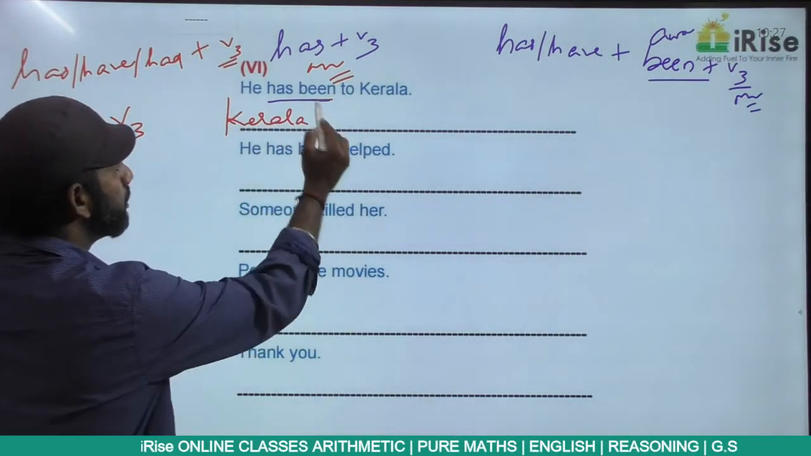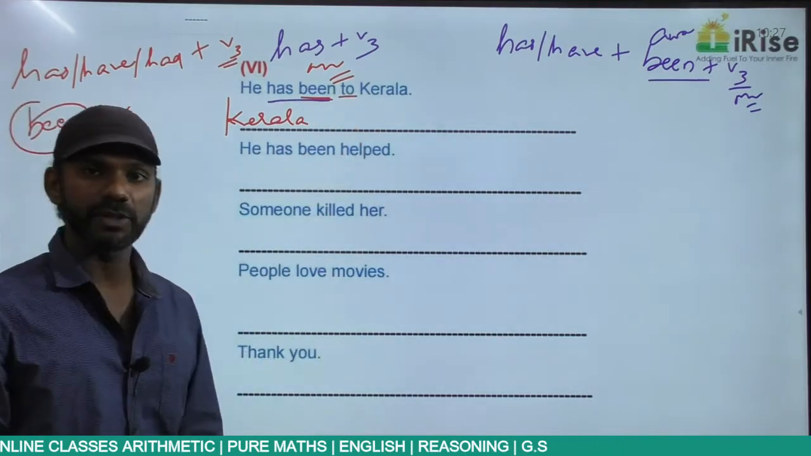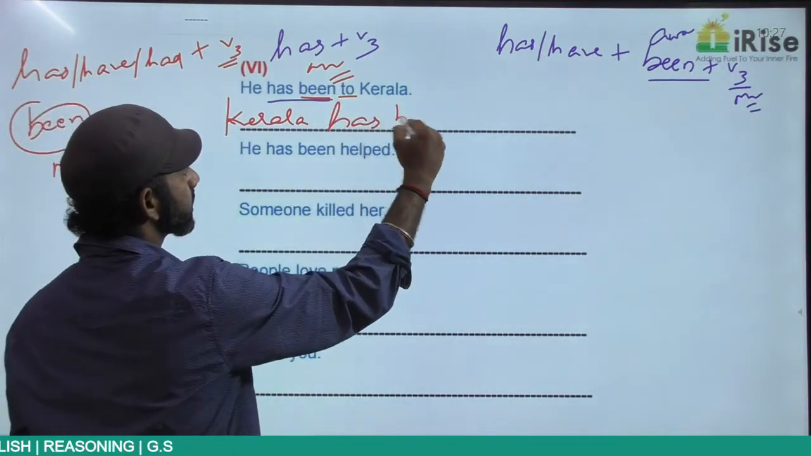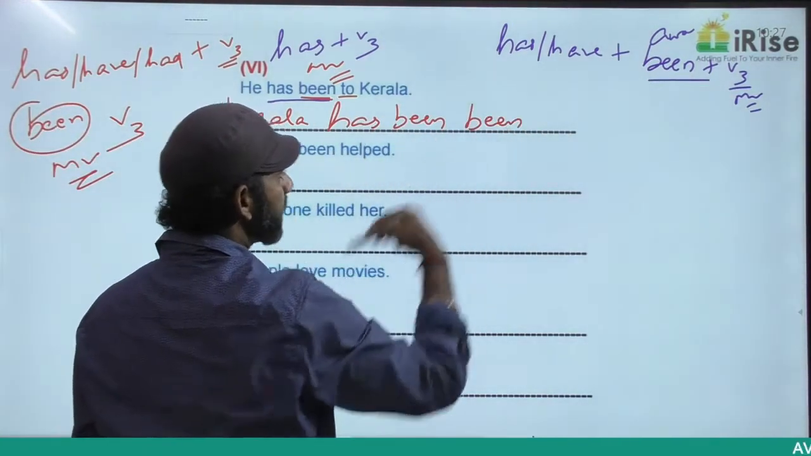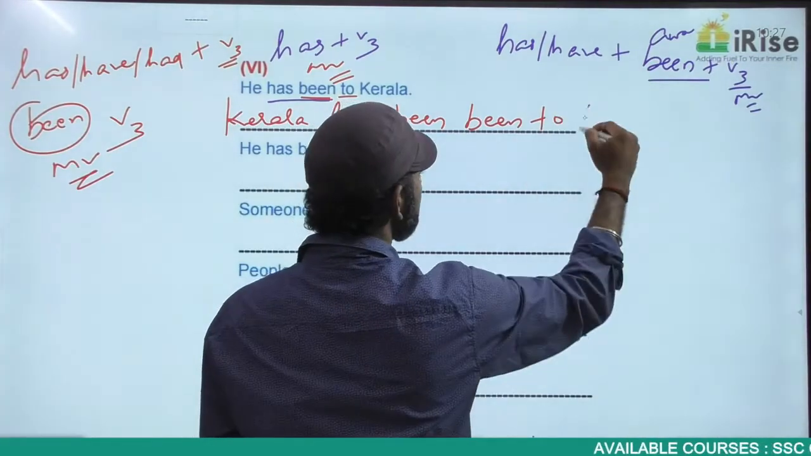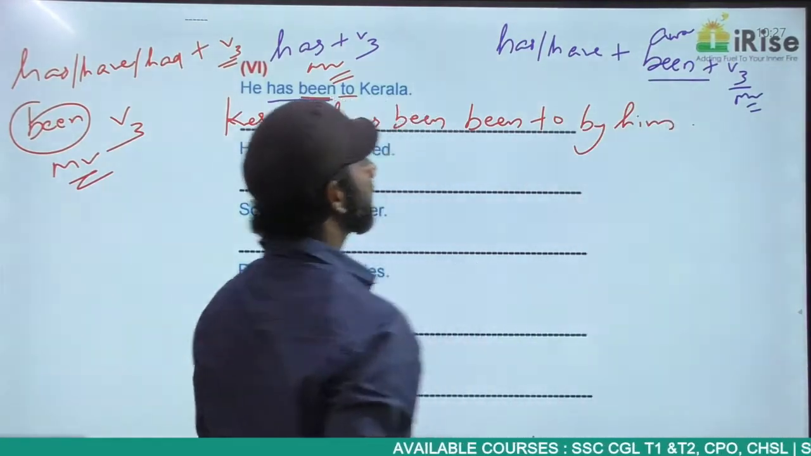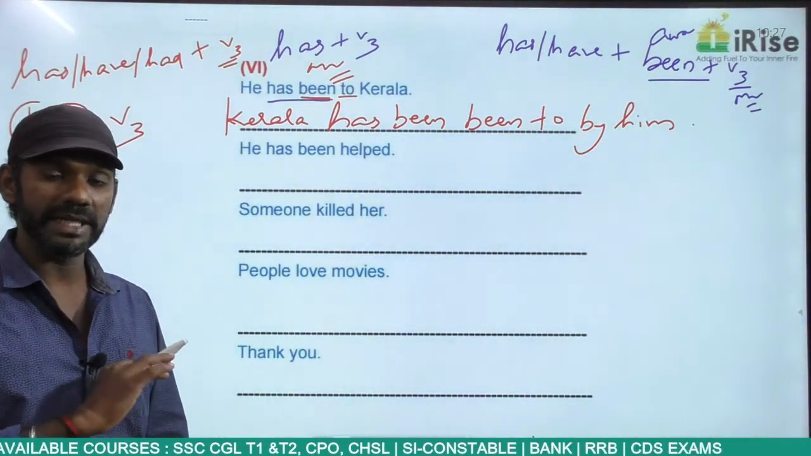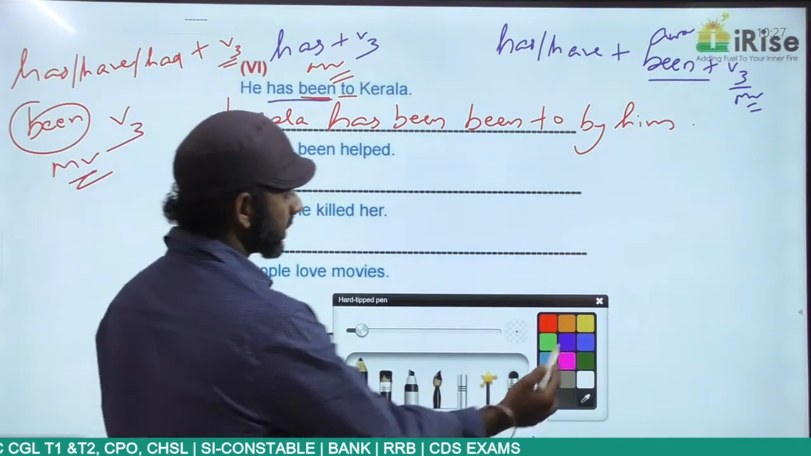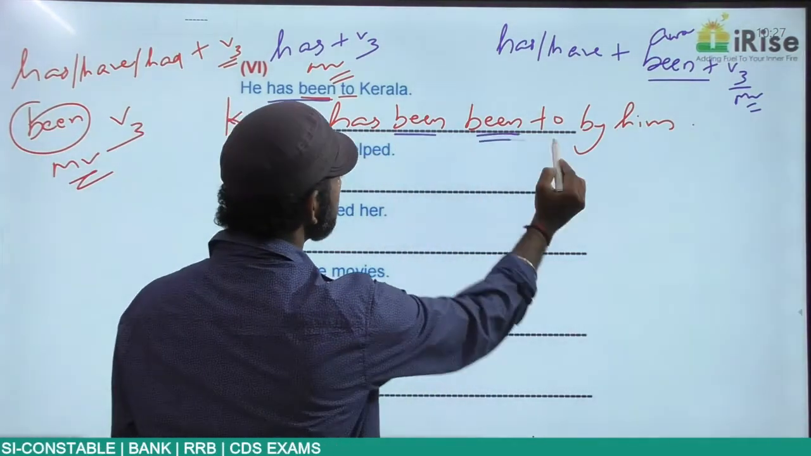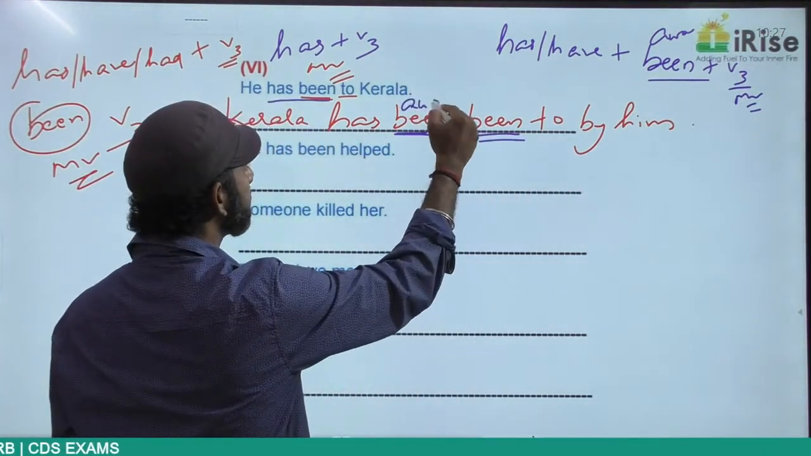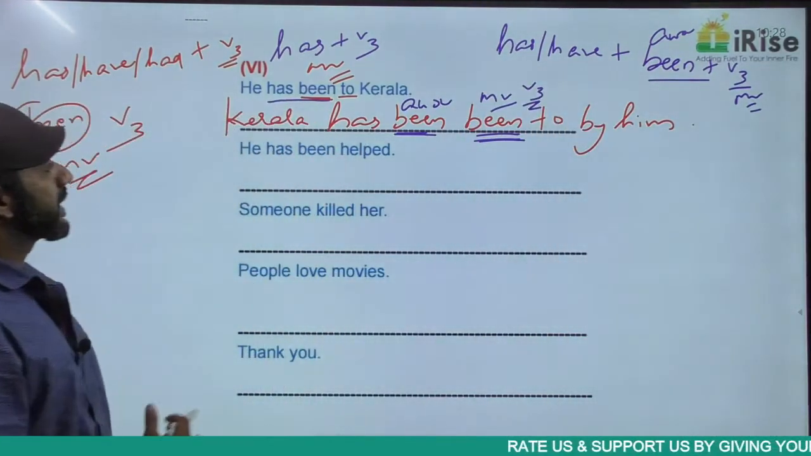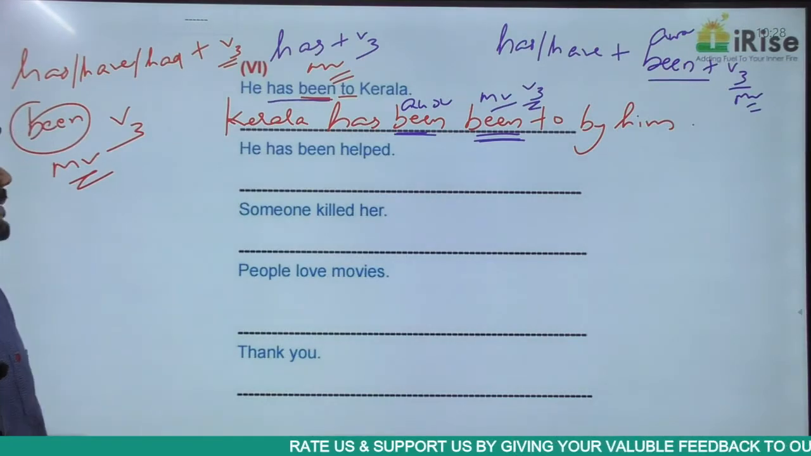Kerala. Now been is a main verb here, to is a preposition, so "been to" becomes a phrase. Kerala has been to phrase by him. "Kerala has been to by him" sounds incorrect but completely fine. Now this been is different from this been. This is the auxiliary verb. This is the main verb in the V3 form. So Kerala has been to by him.